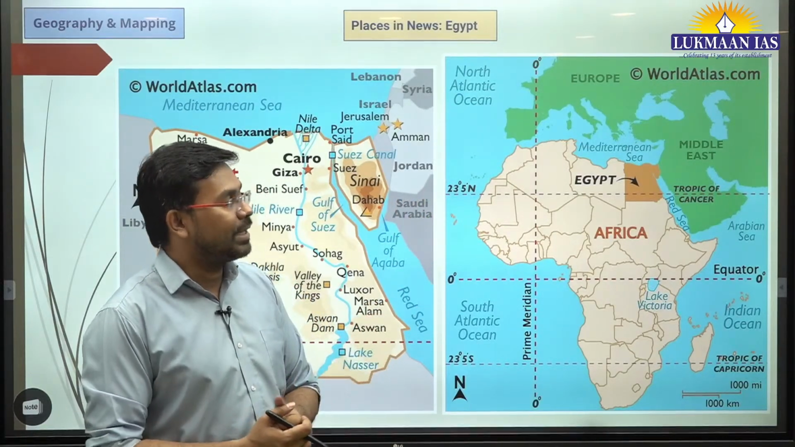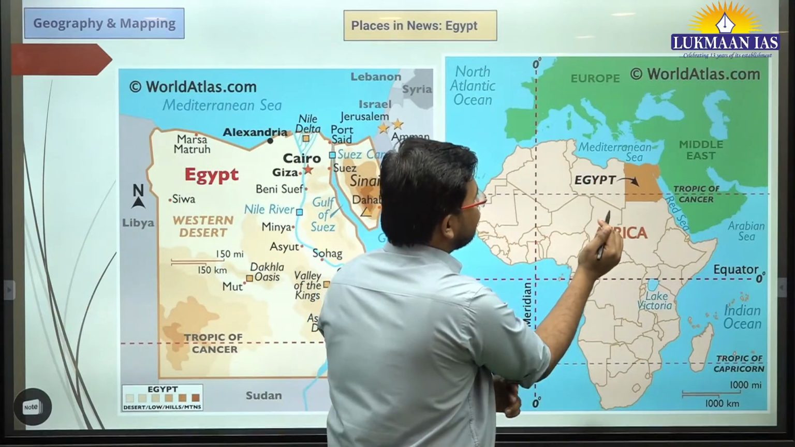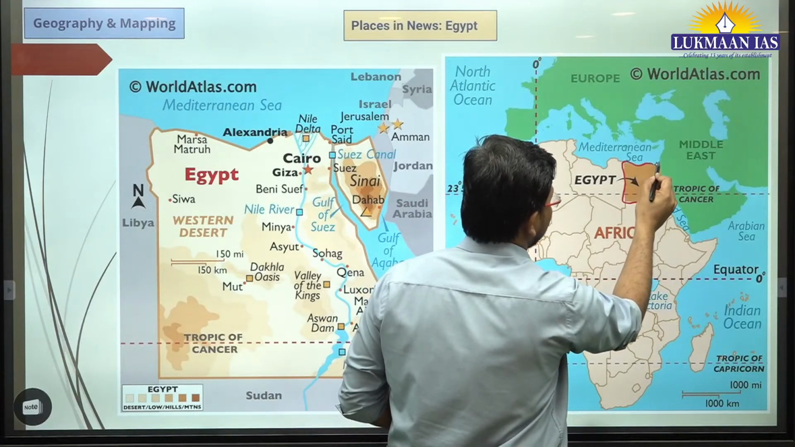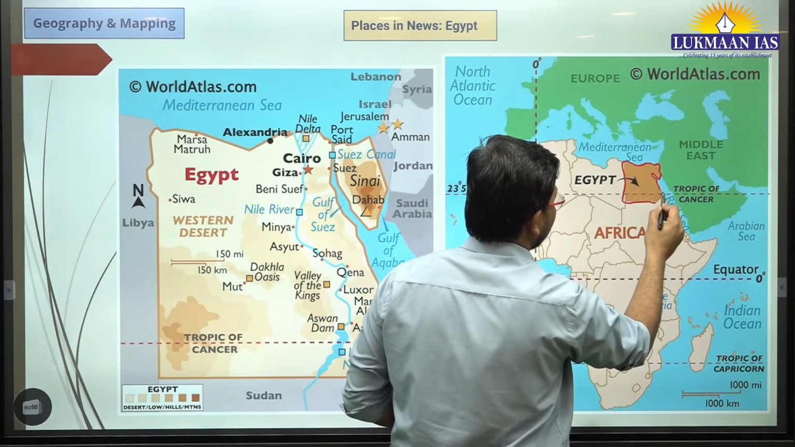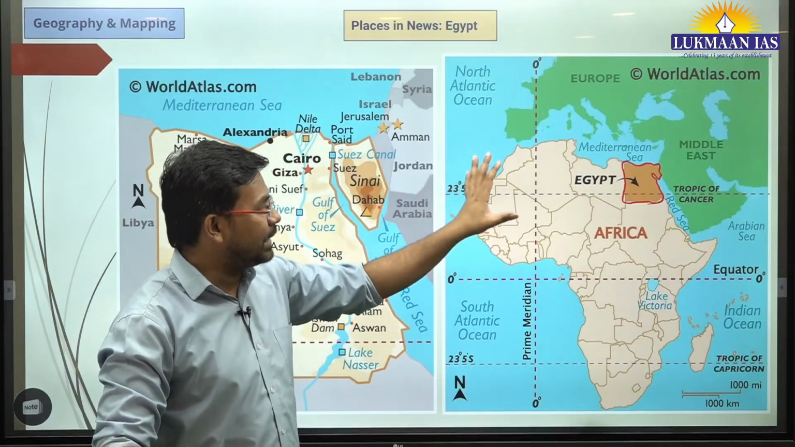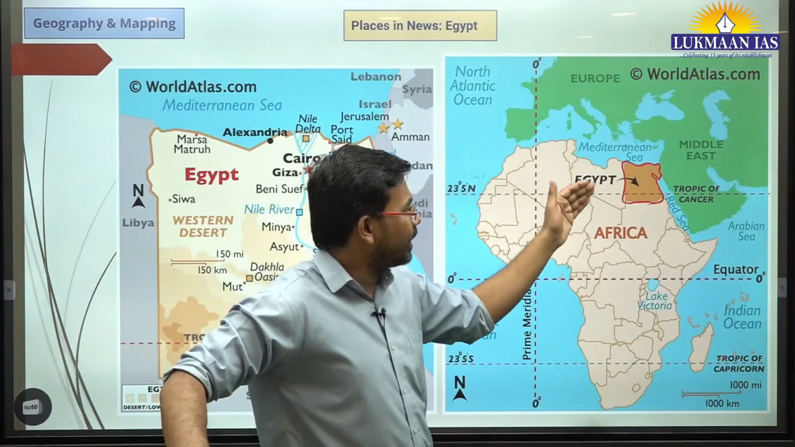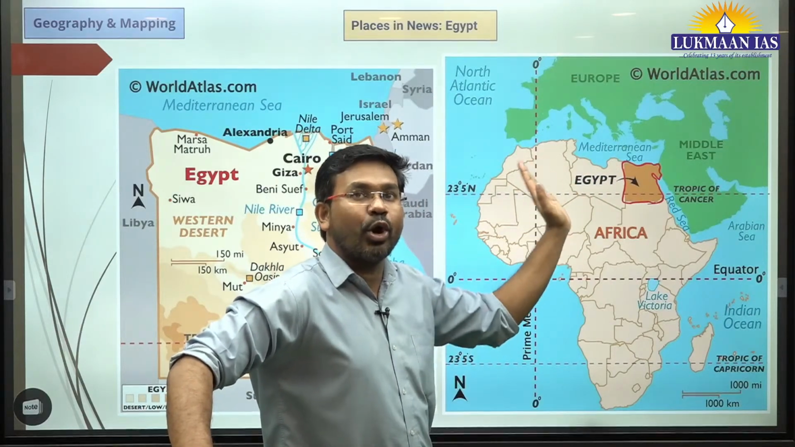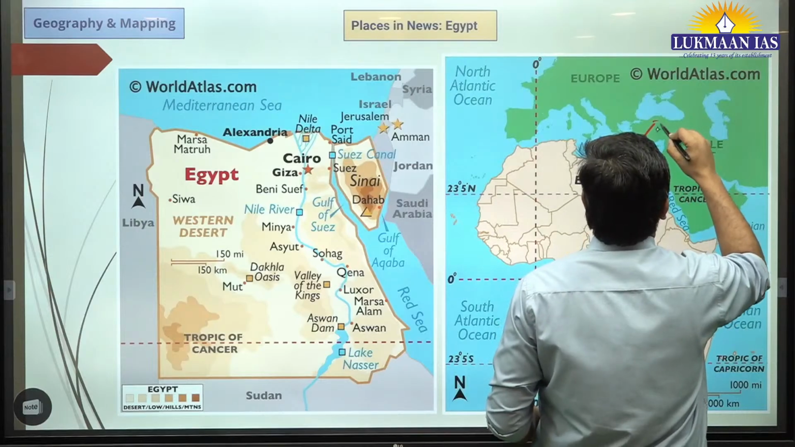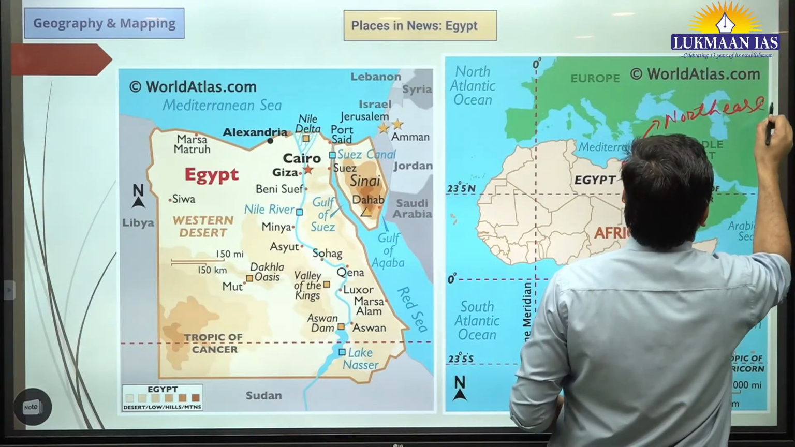So let us quickly understand where Egypt is located. In this map, the yellow shaded region is Egypt. This is the border of Egypt. Here we need to understand that Egypt is an African country. Egypt is located in Africa, in the northeast of Africa.